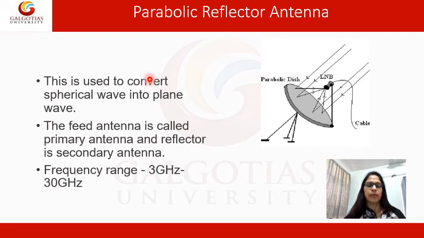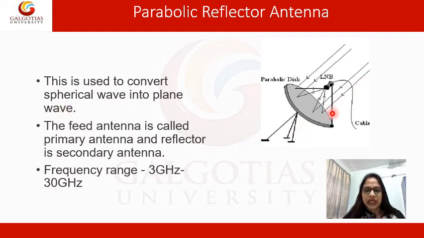Next one is parabolic reflector antenna. As the name implies, parabolic means it has a parabola. See, this is our parabola. Reflector means the electromagnetic wave incident on a parabola is reflected back. So it is used to convert a spherical wave into a plane wave.